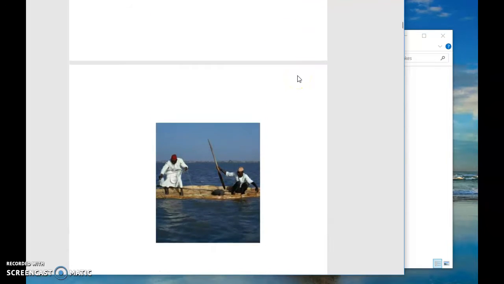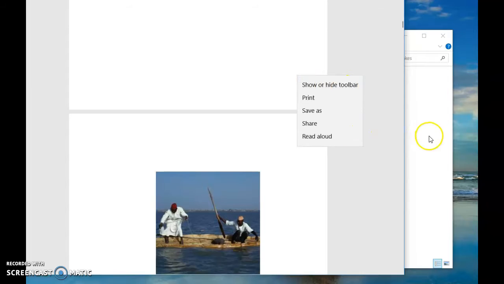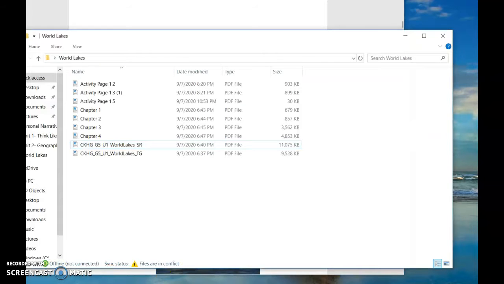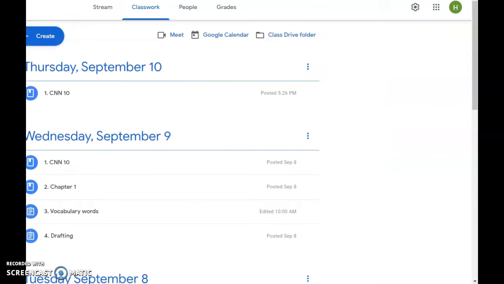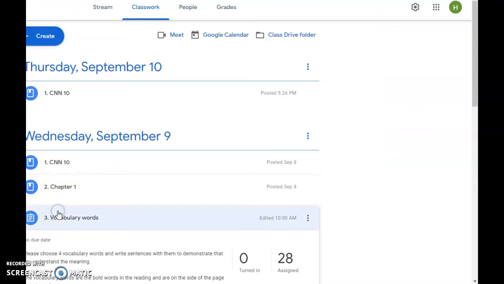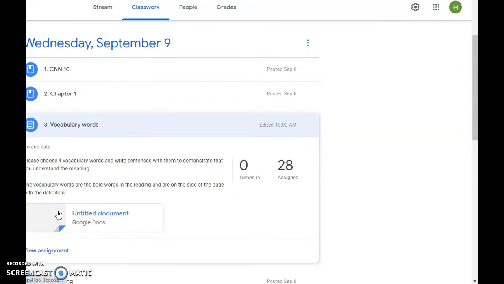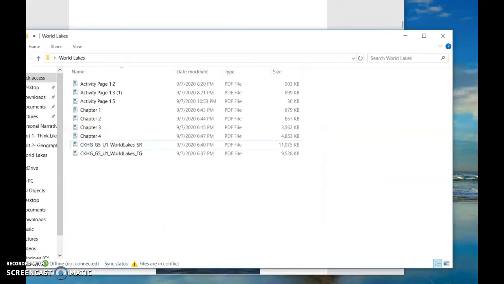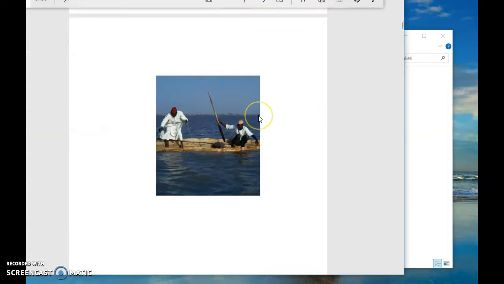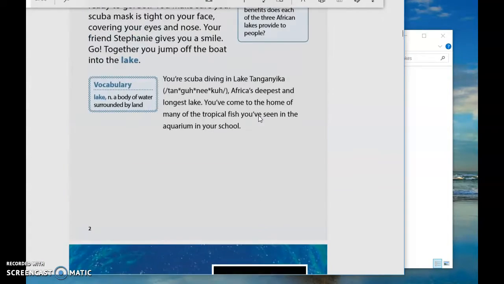I was not very clear when I was giving the directions to the vocabulary assignment for today. My directions for vocabulary words said, please choose 4 words and write sentences with them to demonstrate you understand the meaning. And I don't believe I told you guys where the vocabulary words are. But the vocabulary words are the bold words in the reading and are the words at the side of the page with the definition. Okay, let me show you in your reader where you may see those.